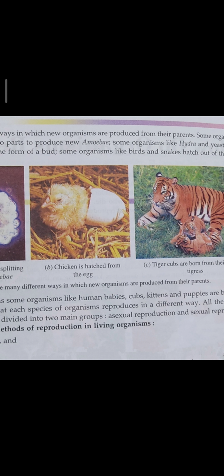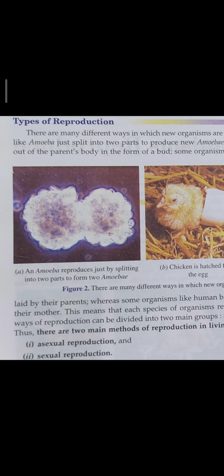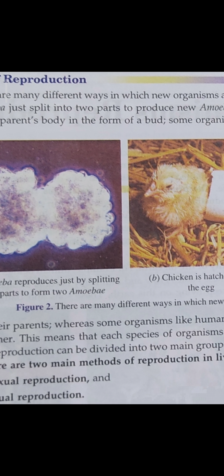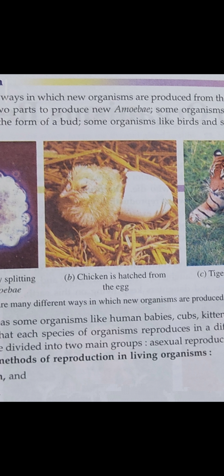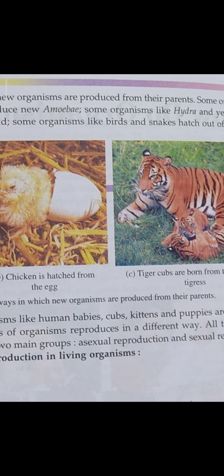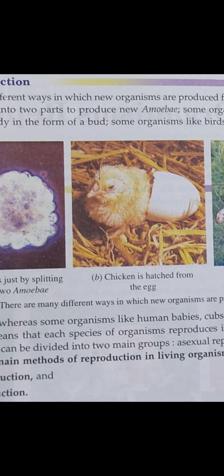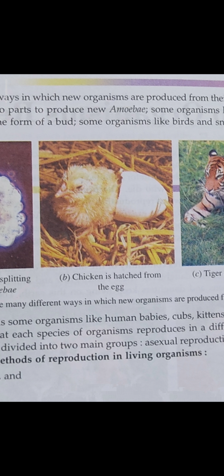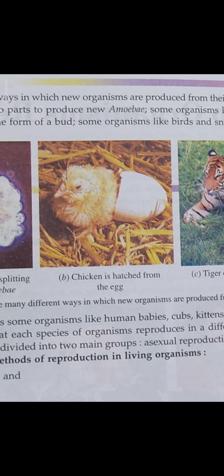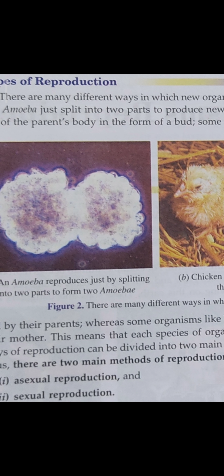Some organisms like amoeba just split into two parts to produce new amoeba. Some organisms like hydra and yeast grow out of the parent's body in the form of a bud. Some organisms like birds and snakes hatch from the egg.